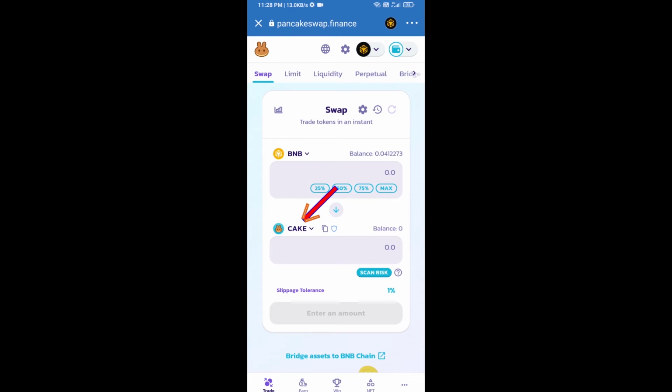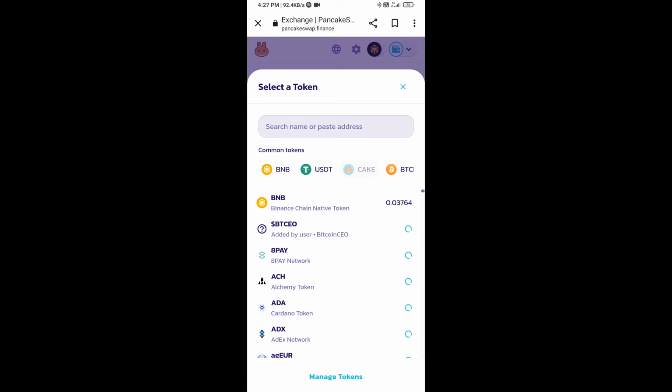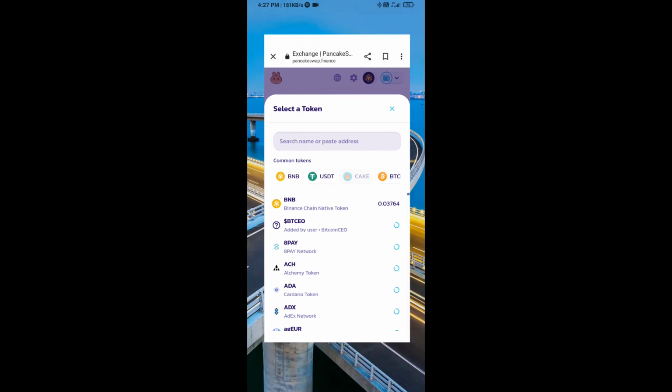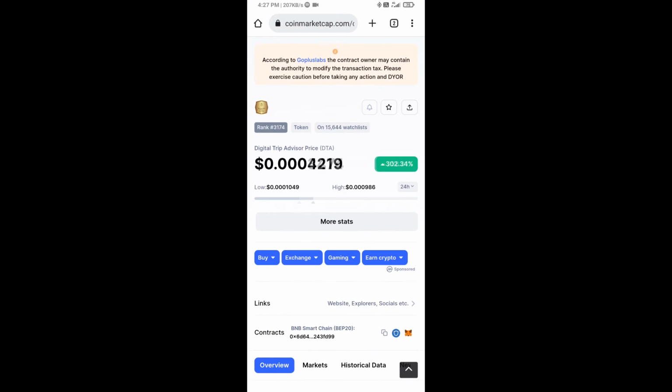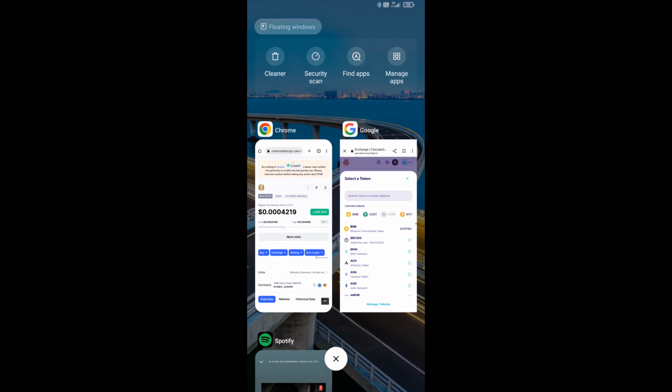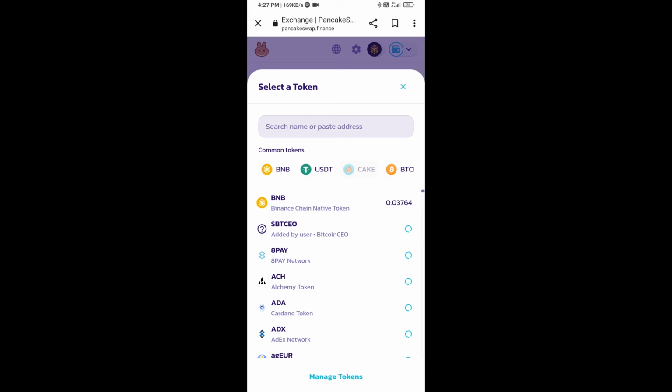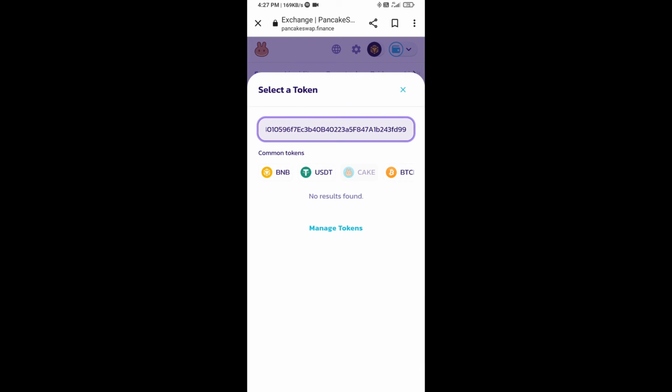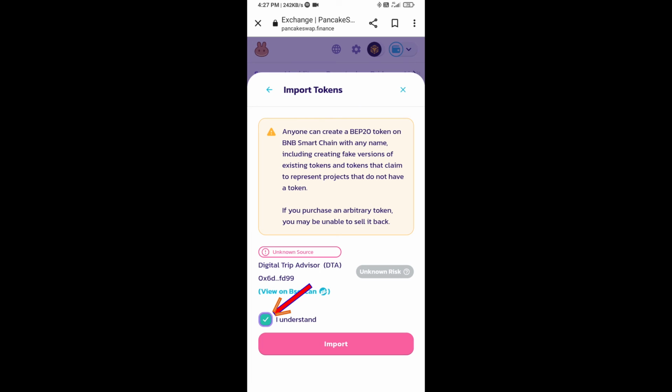Now you will click on Cake. After that, you will open the Digital Trip Advisor token smart address, and you will open the Digital Trip Advisor token on CoinMarketCap. Now here you will copy this address and paste it here. Click on import. Click on I understand and click on import again.